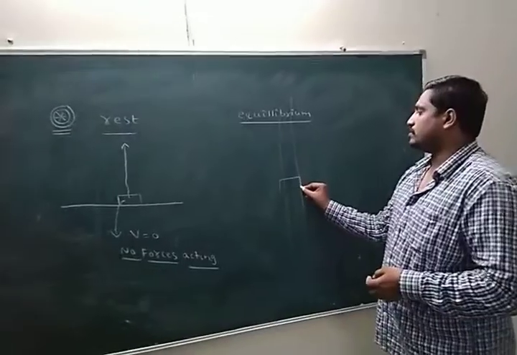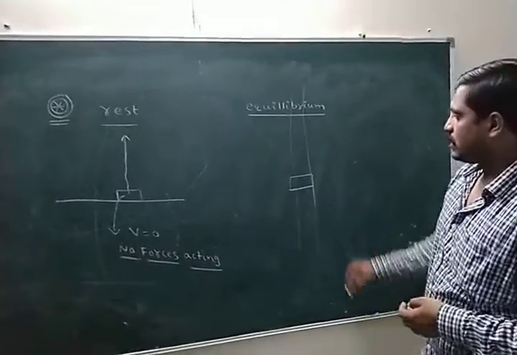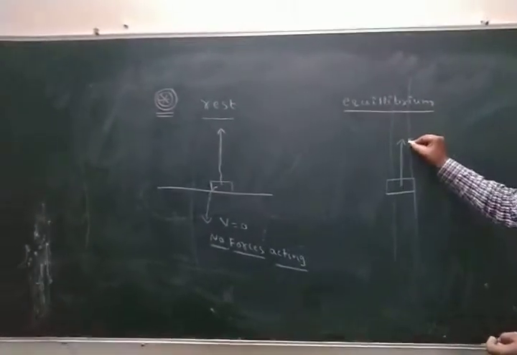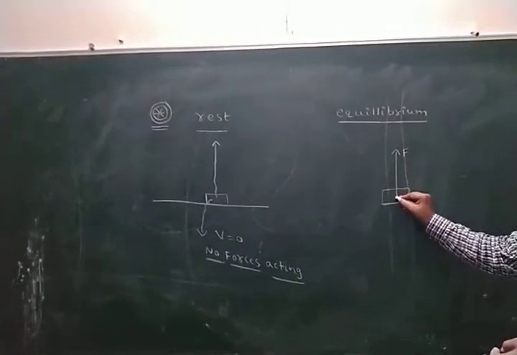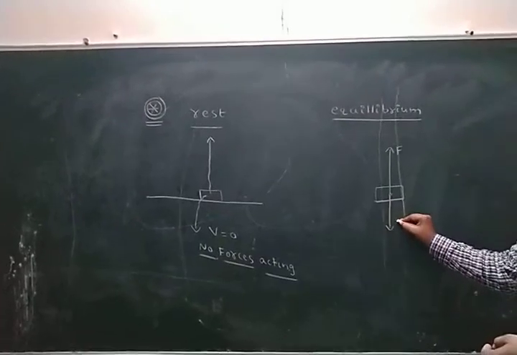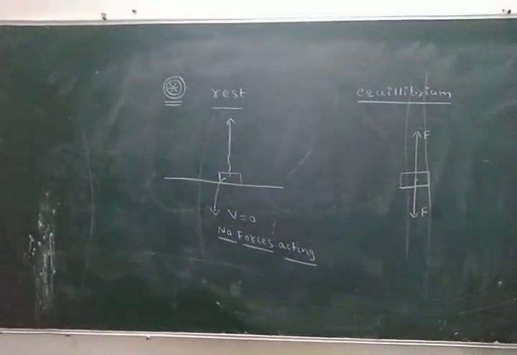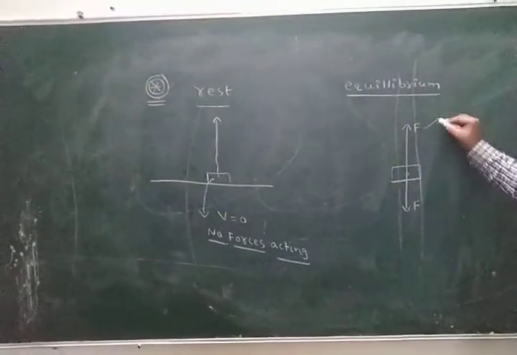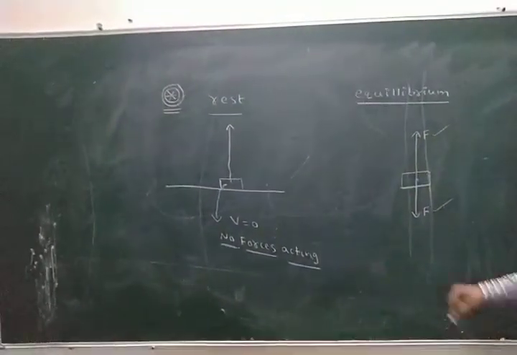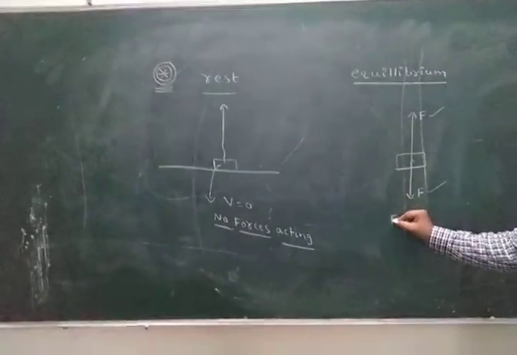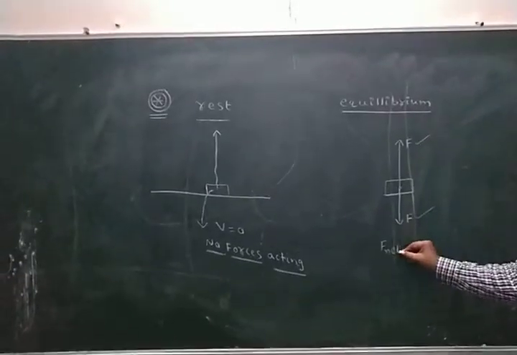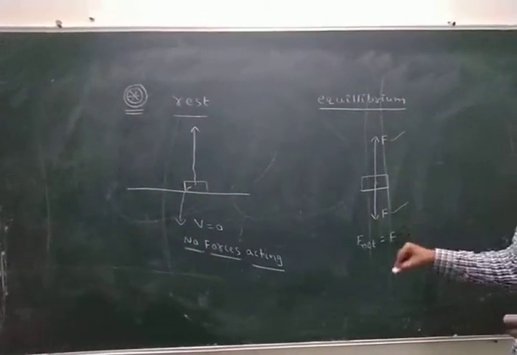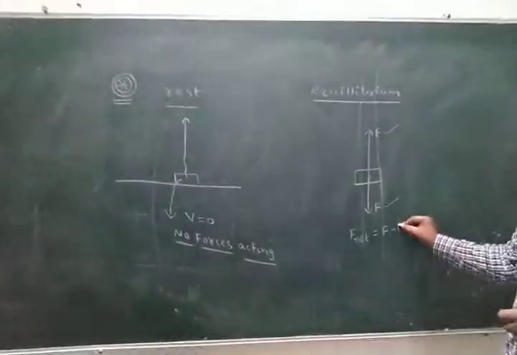Equilibrium is the body. Okay? Here, this is the force F acting upward, and force F acting downward. In this situation, forces are acting on the body. What happens to the total force or net force? Upward force is taken as positive, downward force is taken as negative.